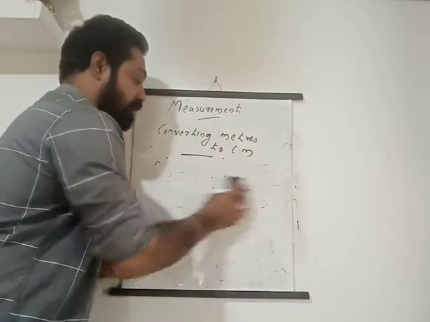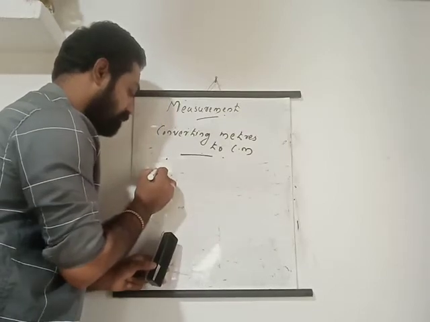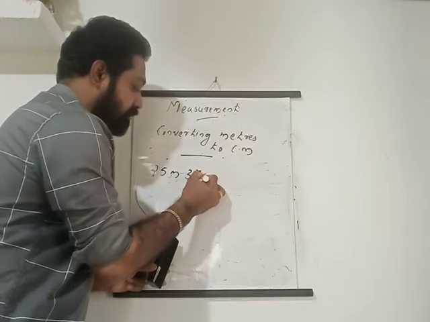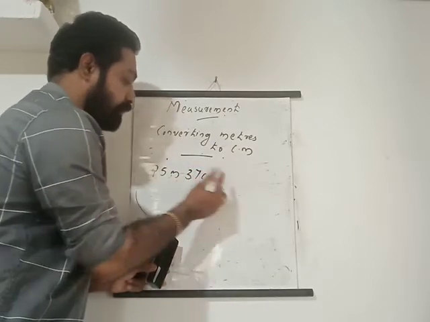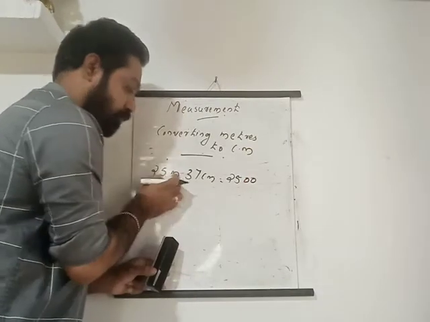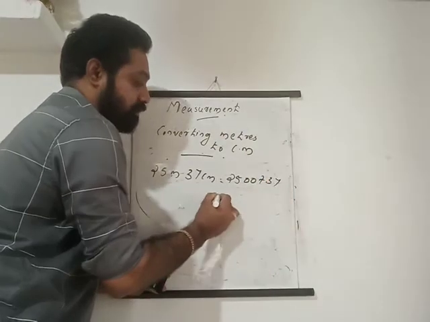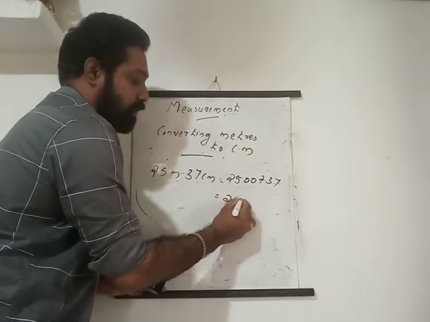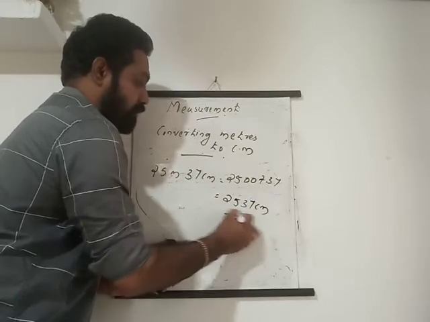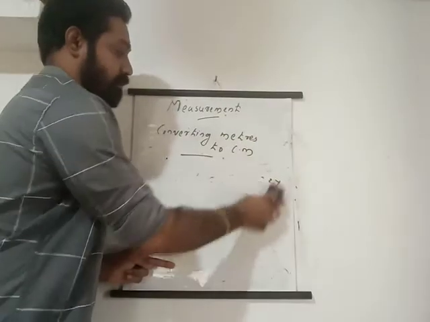And what about this one? It is a bigger one. 25 meters 37 centimeters. Then what we have to do? 25 into 100 is 2500. Just put 2 zeros after it, then you will get the answer. Plus 37. Then the answer is 2537 centimeters. Very simple, isn't it?